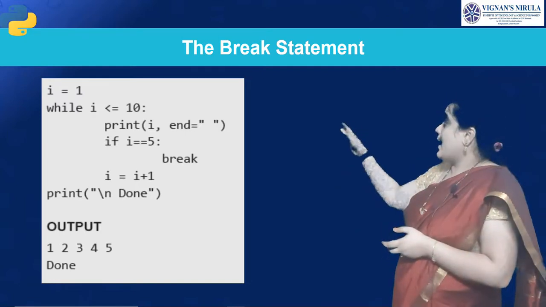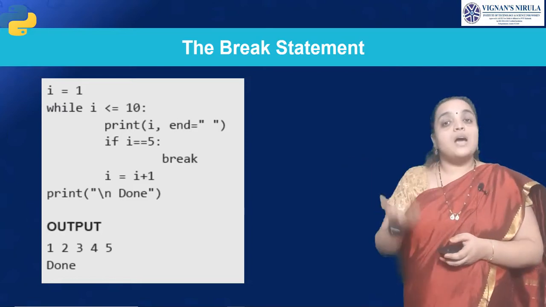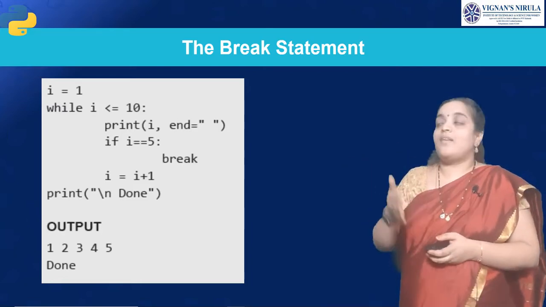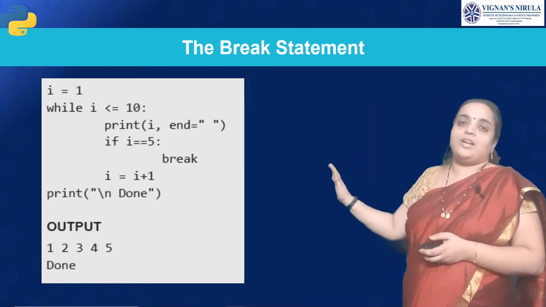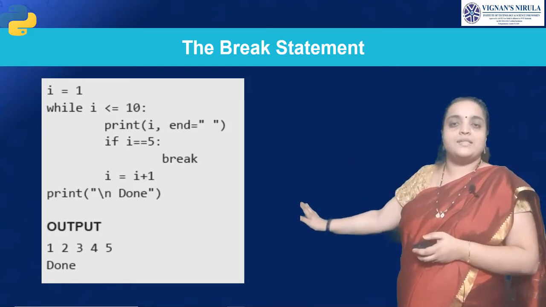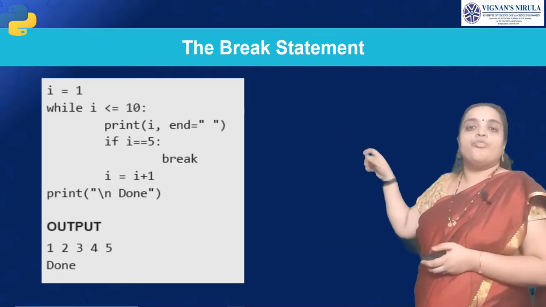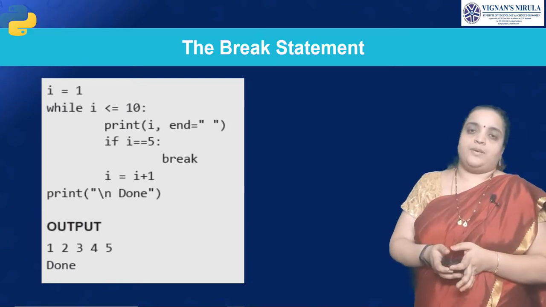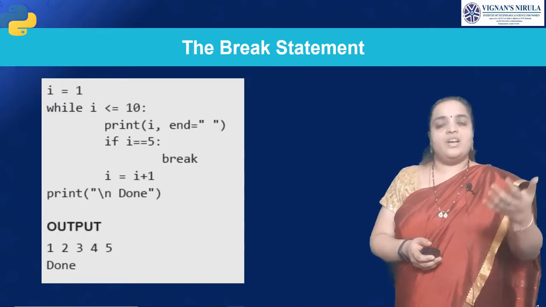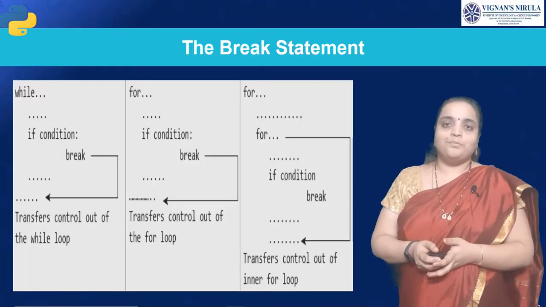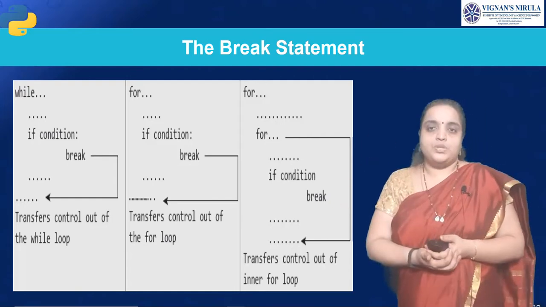So here i is equal to 5, you are breaking with the break statement. Then what will be the output? It will print the values up to 5. After that it will break and come to the outer statement. That is done. Is that clear? So to break the loop, we generally use the break statement. Done?